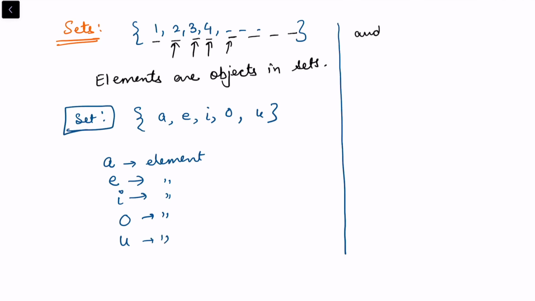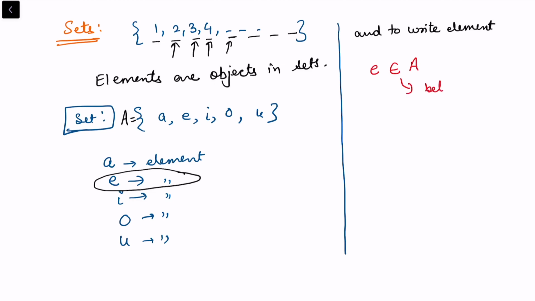And to write an element, we use the notation belongs to. Let us write down here, I want to show that E is an element of the set, so let us call this set capital A. We will use the notation E belongs to capital A. Belongs to means it is in the set A.